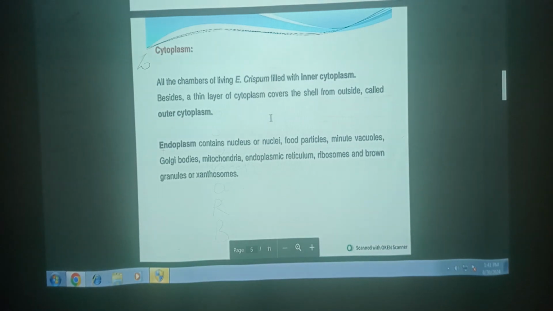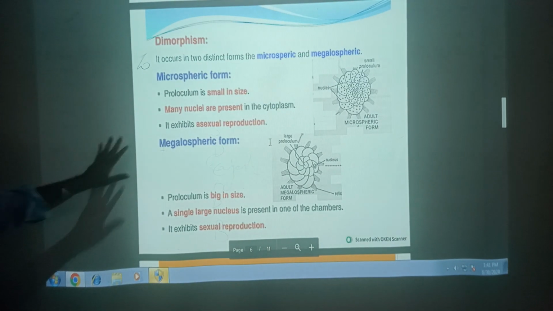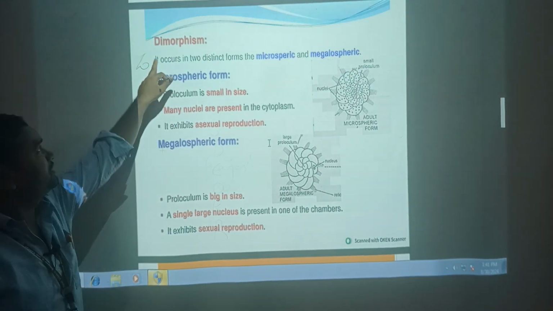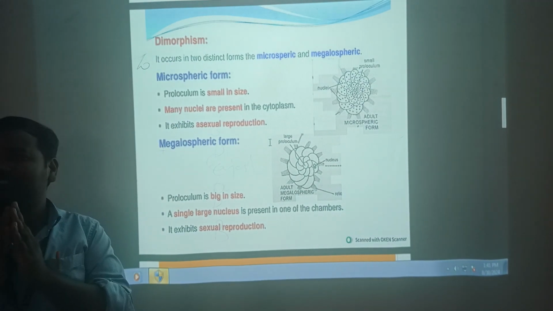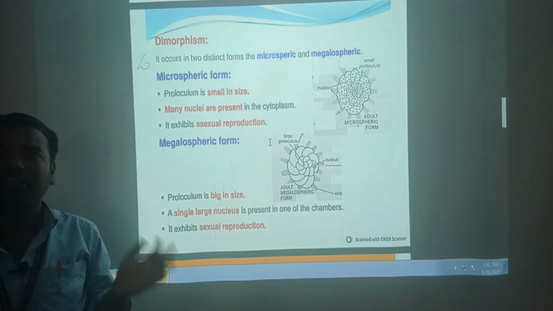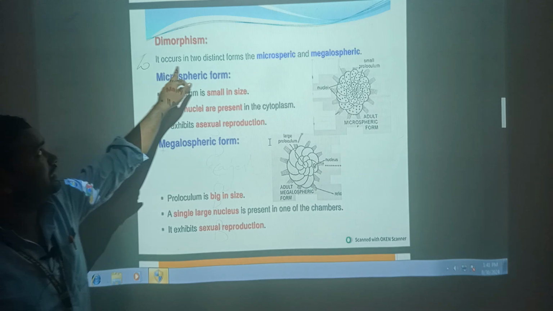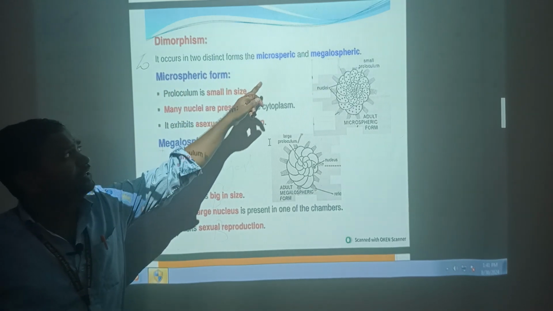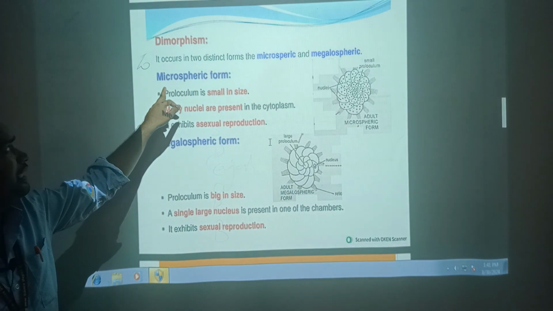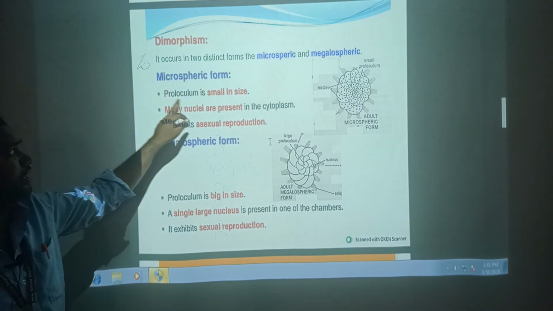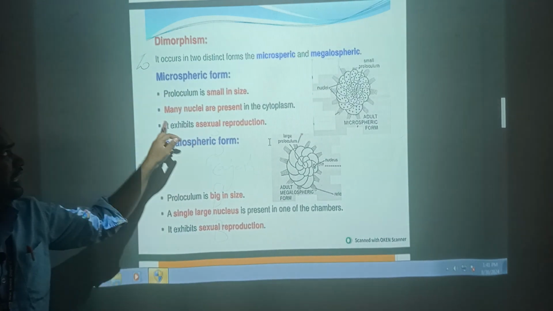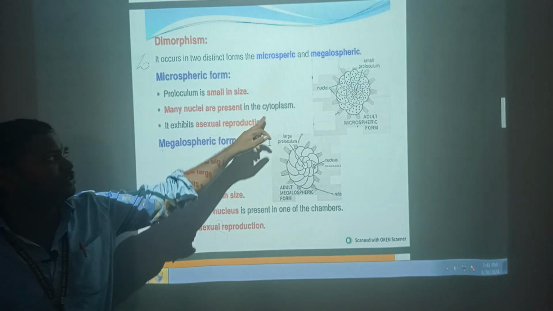Next, dimorphism, a very important slide. How many structures are there? Two: the megalospheric form and the microspheric form. It occurs in two distinct forms. In the microspheric form, the proloculum is small in size and many nuclei are present in the cytoplasm.